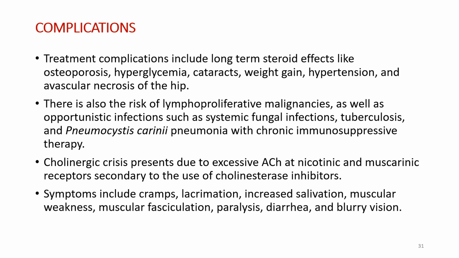This will block the presynaptic potassium channels, and it will prolong the duration of the action potential. So what is happening? This diaminopyridine will block the presynaptic potassium channel. So potassium cannot go out of the cell. So it will lead to prolongation of the action potential.